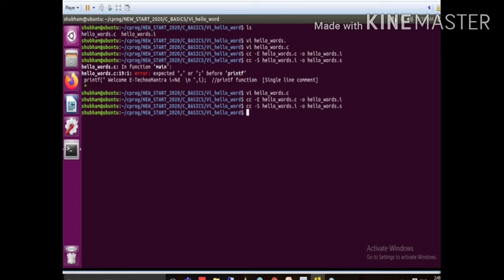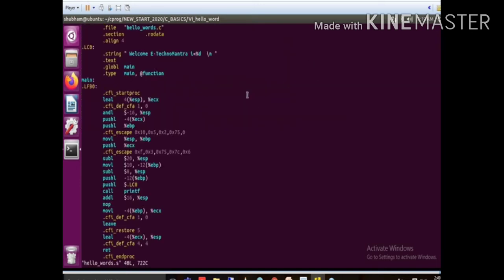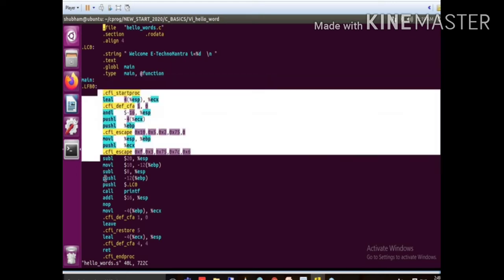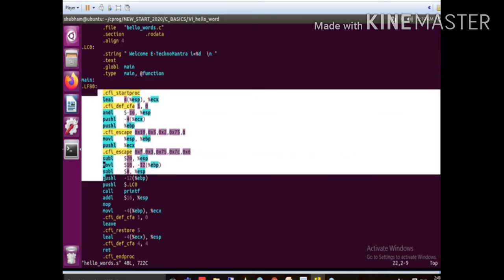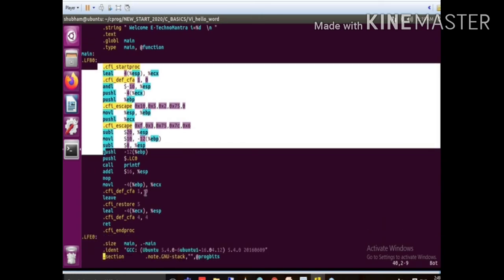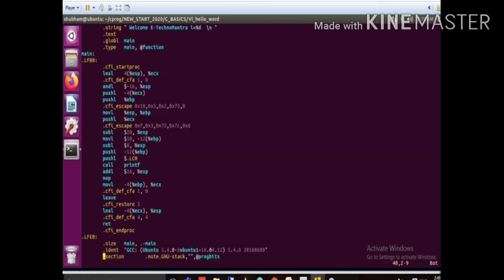So we check here, the .s file is created. Now we open this .s file. Does this .s file actually convert our C code to ASM or not? So this is hello-world.s, open. Here you can check: ASM commands like pushl, move, subtract, mul. These are all ASM code, like ASM commands, that is the main function. Inside the main function, this many ASM commands are generated. If you look here, all are ASM commands. Okay, so that is a translator.